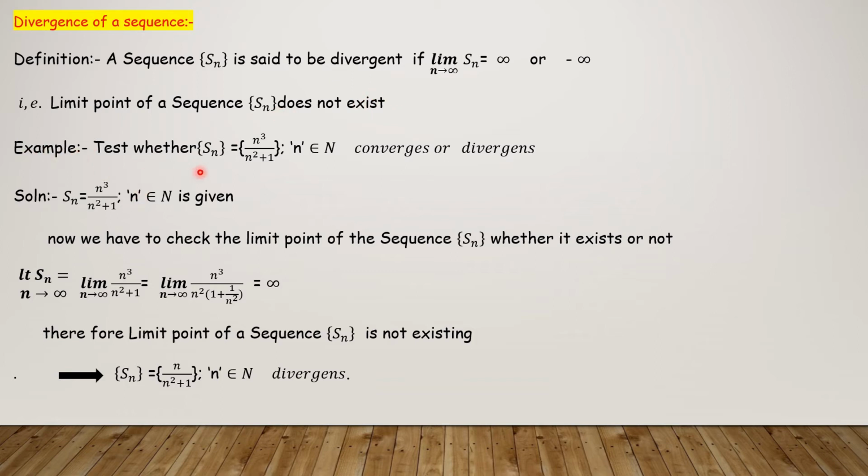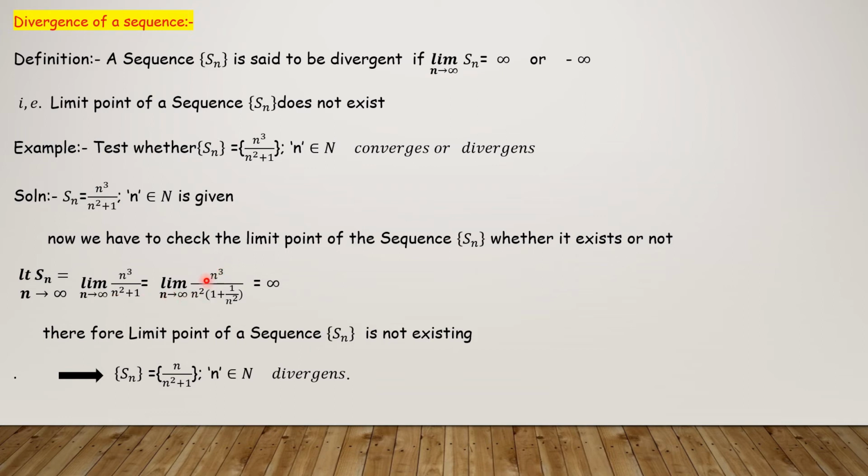Example: test whether Sn equals n cube by n square plus 1, where n belongs to N, converges or diverges. Solution: we have to check whether the limit point of the sequence Sn exists or not. Limit as n tends to infinity of Sn. The highest order term in the numerator is n cube, so write n cube. In the denominator the highest order term is n square, so write n square.